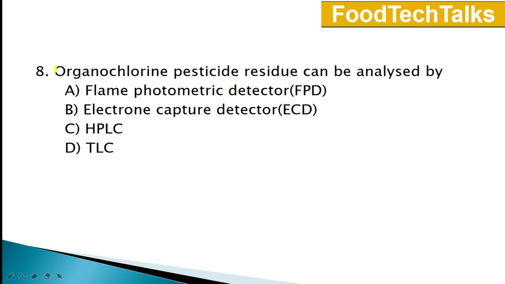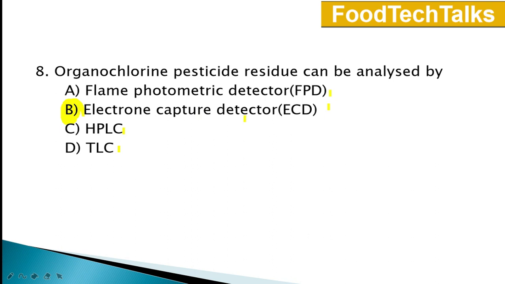Eighth question. Organochlorine pesticide residue can be analyzed by. Options are A. Flame photometric detector, B. Electron capture detector, C. HPLC, D. TLC. Answer is option B. Electron capture detector. Normally, organochlorine pesticides are analyzed by using gas chromatography. In that, detector will be electron capture detector.